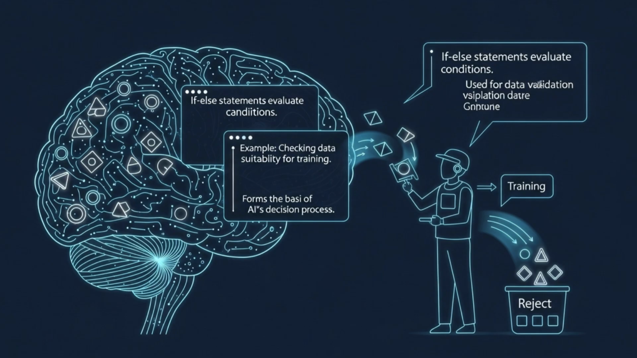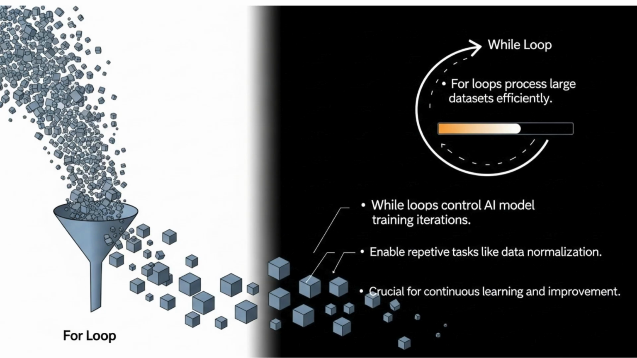While conditional logic helps AI make individual decisions, loops are what enable it to handle massive amounts of information and learn effectively over time. For loops are incredibly powerful for processing large datasets efficiently. Think about the need to clean and prepare thousands or even millions of data points before feeding them to an AI model. A for loop iterates through each item, systematically applying validation or pre-processing steps, such as normalizing text data by converting it to lowercase or removing extra spaces, ensuring consistency.